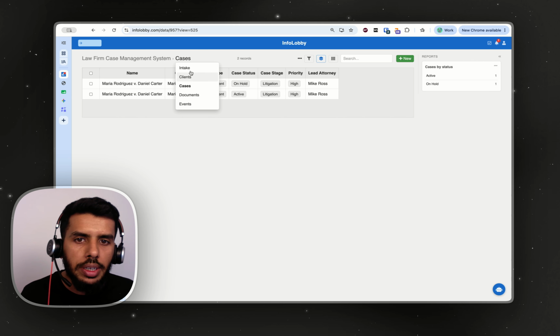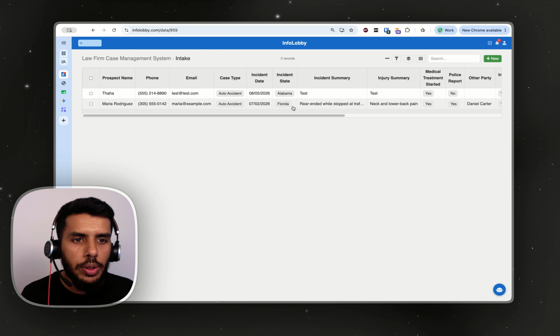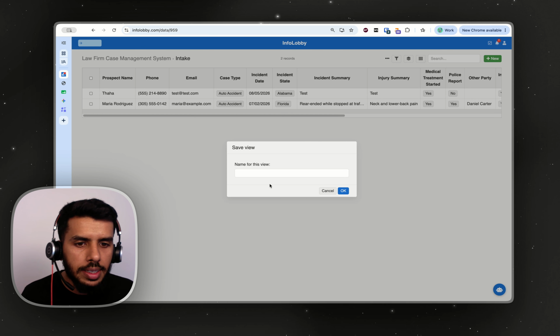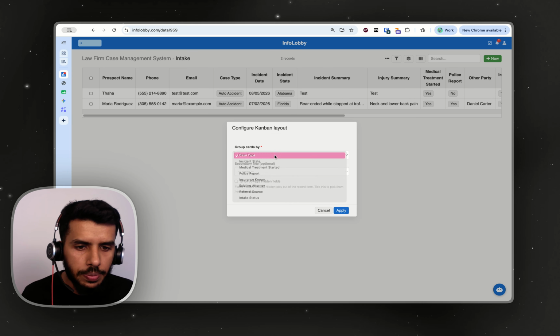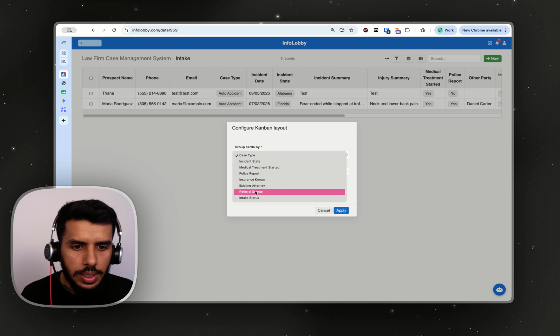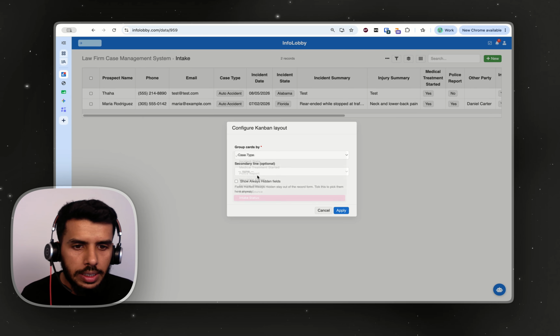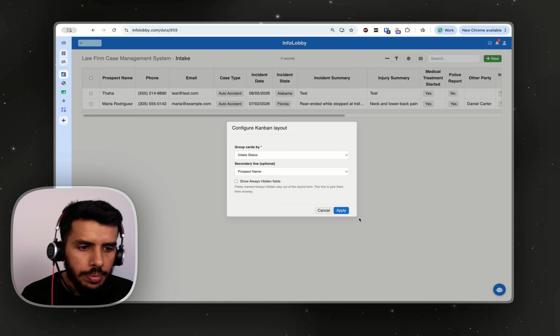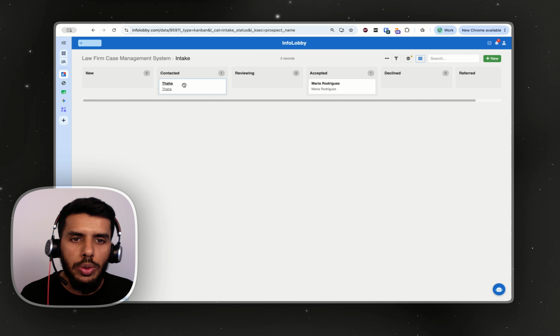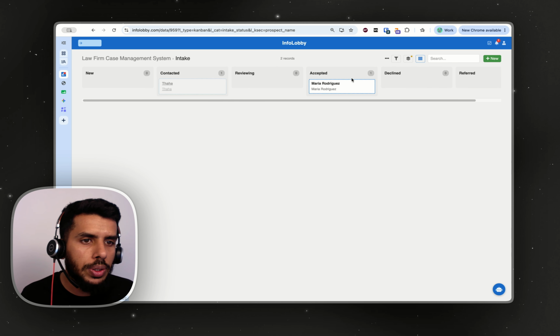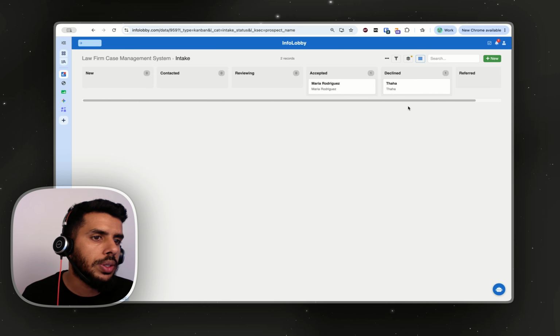Similarly, you can go ahead and create views for all of this. For intake, I'm going to do once again a Kanban board, because intake is another area where you would like to know what is going on over the stages of the intake. So I would say intake status, and then I would say prospect name. Yep, apply. So now we have a board. So let's say that now you have got a new intake. You'll find all your new intakes here in the new. And then if you have contacted them, you can move it. Let's say you have accepted them, you move it to accepted. And then once you have declined them, you can move it to declined.